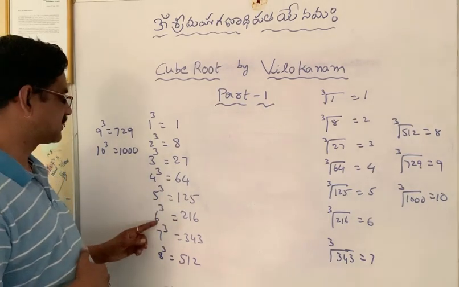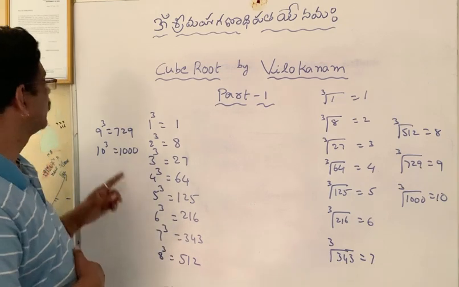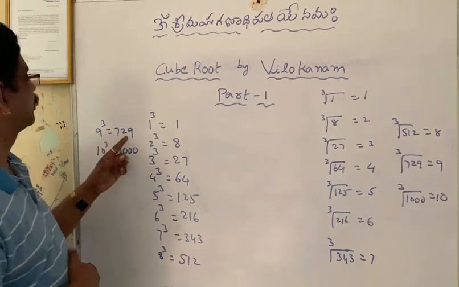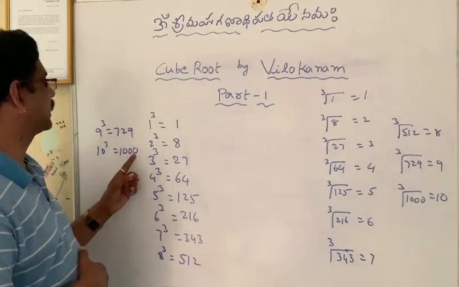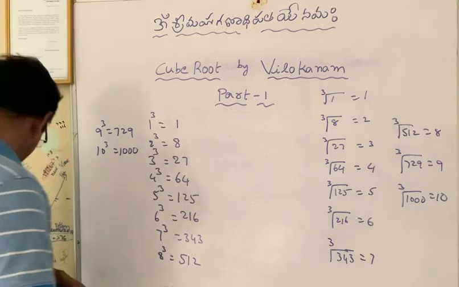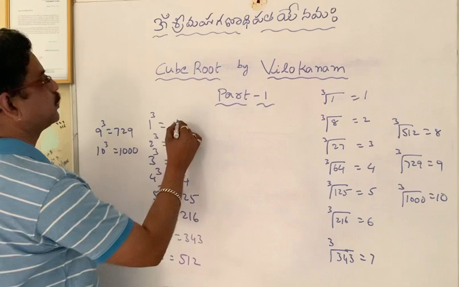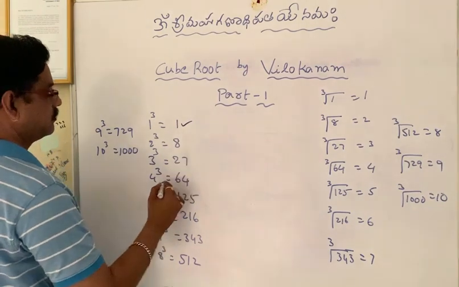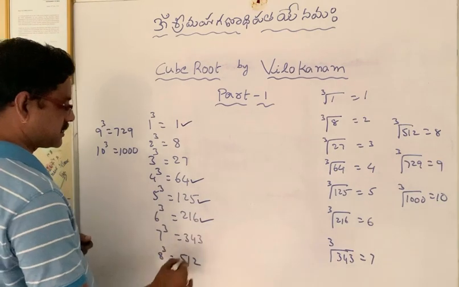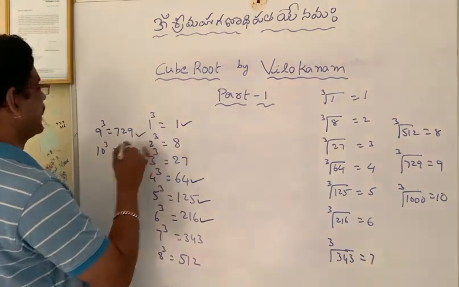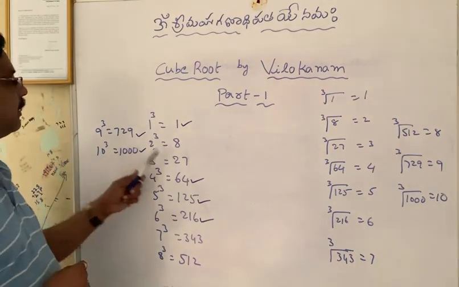A number ends with 6, its cube ends with 6. A number ends with 9, cube ends with 9. A number ends with 0, its cube also ends with 0. You have to observe this again: a number ending with 1, cube ends with 1; 4, 4; 5, 5; 6, 6; 9, 9; 0, 0. This is very, very important.